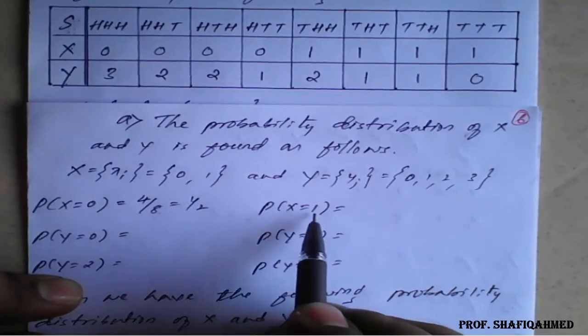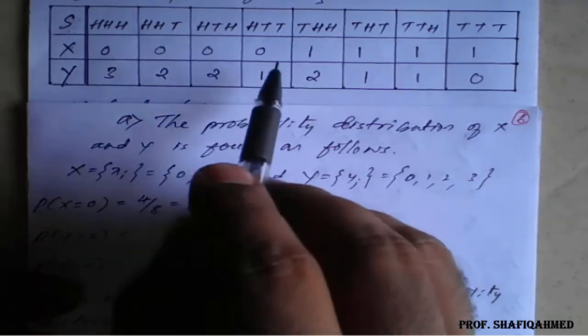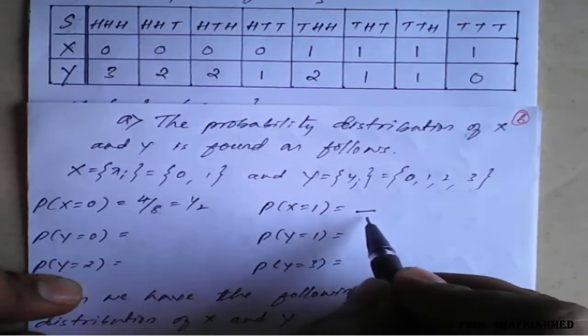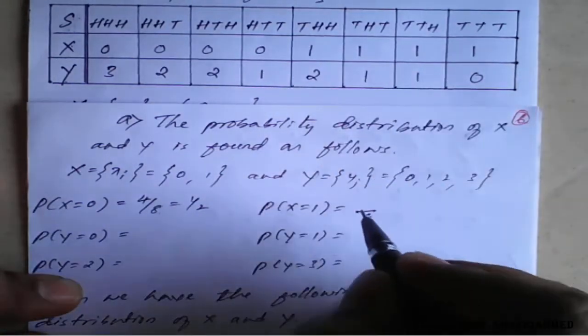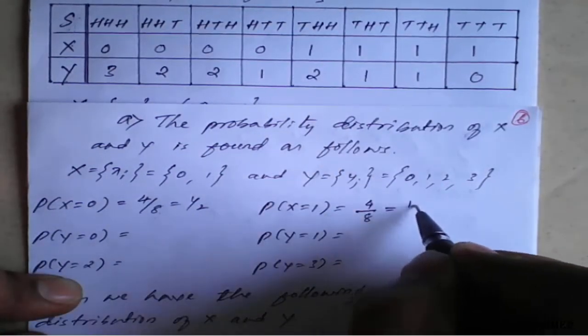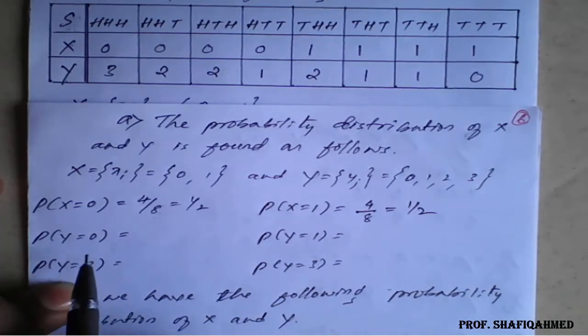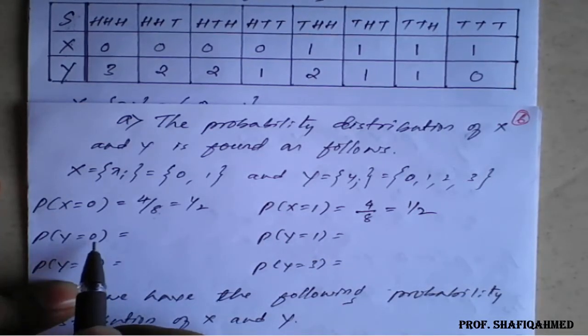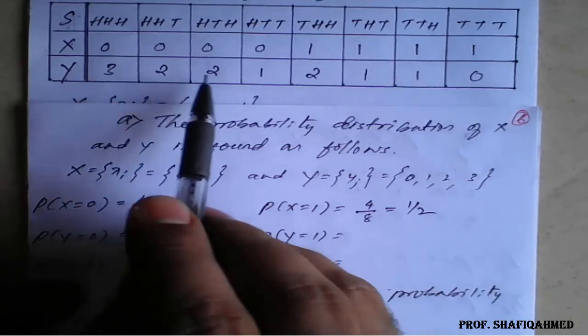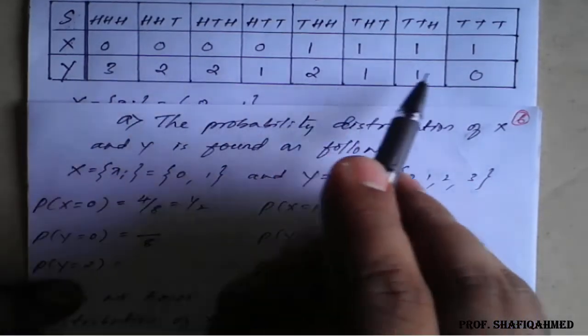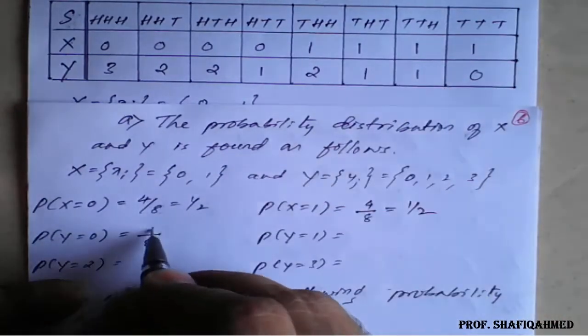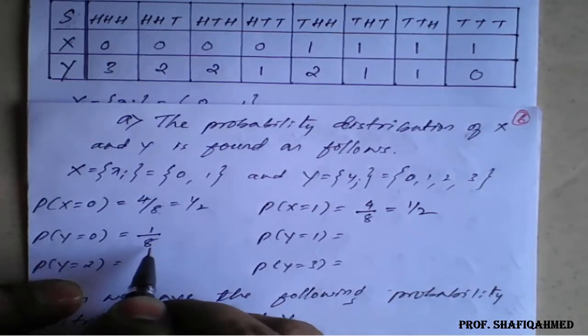So P of X equal to 1. How many out of 8? How many ones are there? 1, 2, 3, 4. So this is also 4, so I can say that this is also 1 by 2. Similarly, y is equal to 0 means you come here. How many out of 8? How many zeros are there? Only 1. So the probability of y equal to 0 is 1 by 8.